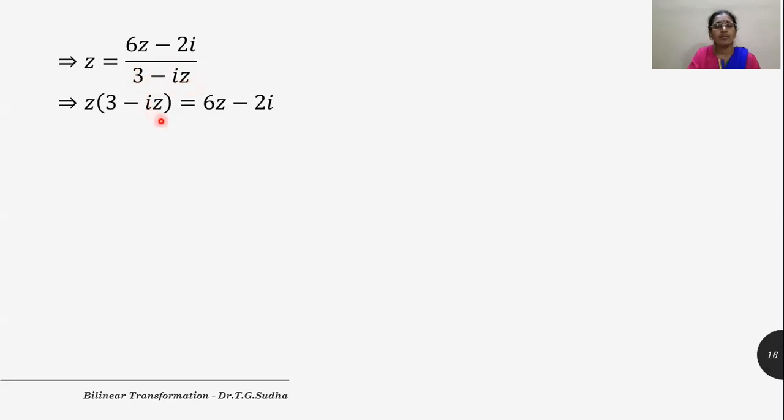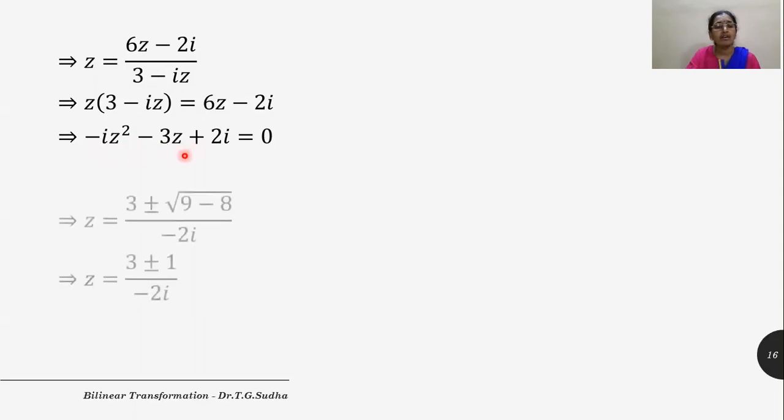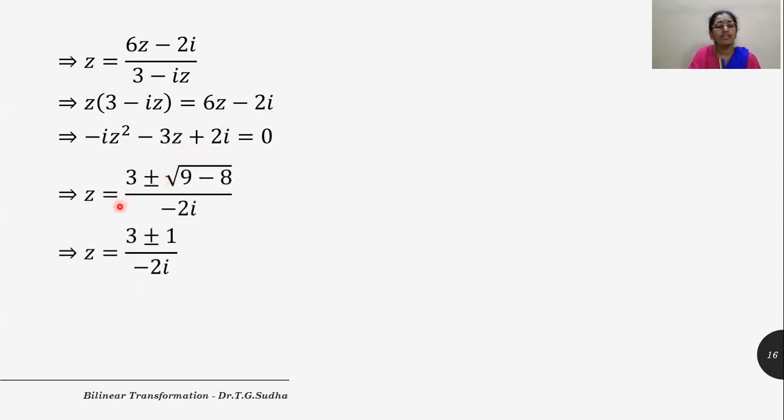Now you cross multiply and you obtain this. Multiply the terms and shift all the terms to the left hand side. We obtain a quadratic equation in Z. Now let us solve for Z using the formula.